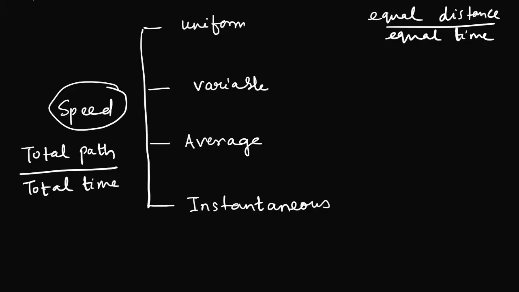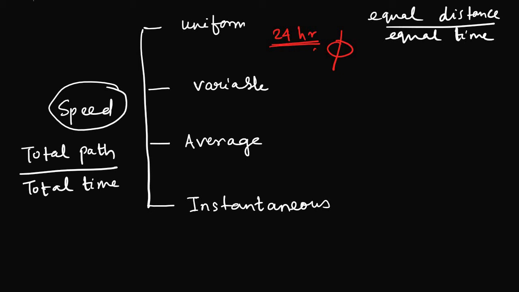So when we speak about uniform speed, it is equal distance in equal time. Then only can we say that the body is traveling in uniform speed. What are the examples of this? Every 24 hours, the earth finishes one rotation around itself. So that is a uniform speed, we can say.